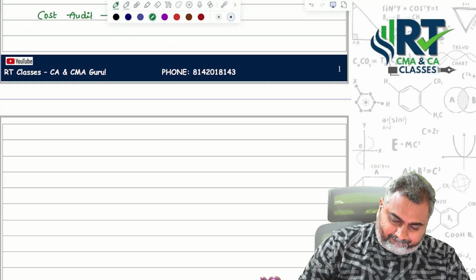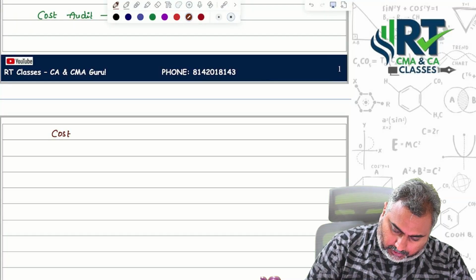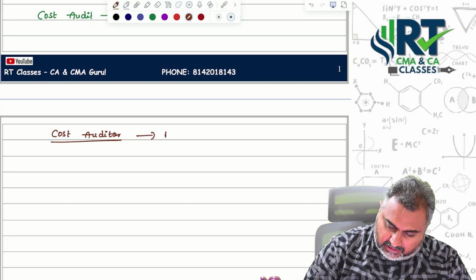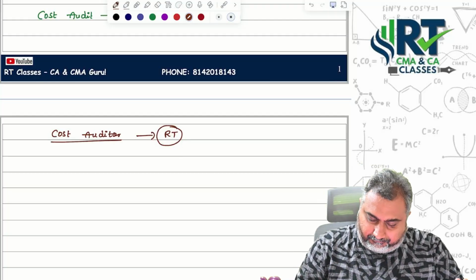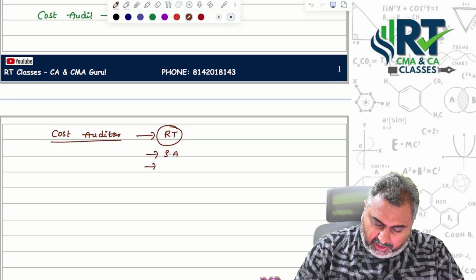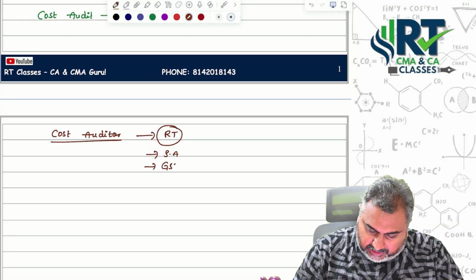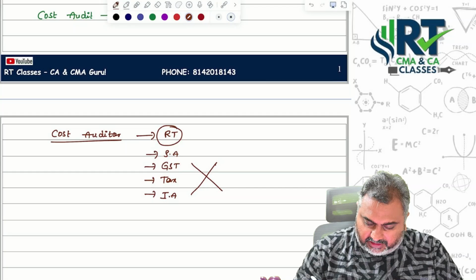Sir, suppose you are appointed as a cost auditor. Okay, you are appointed cost auditor for RT. Can you do statutory audit? Can you do GST audit? Can you do tax audit? Can you do internal audit? Means the answer is straight away no.